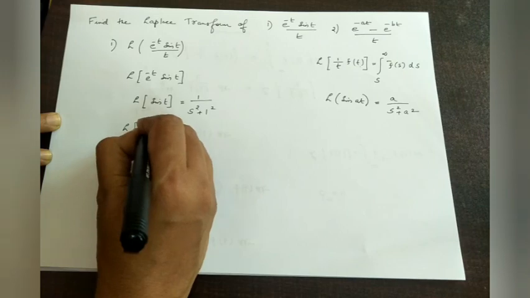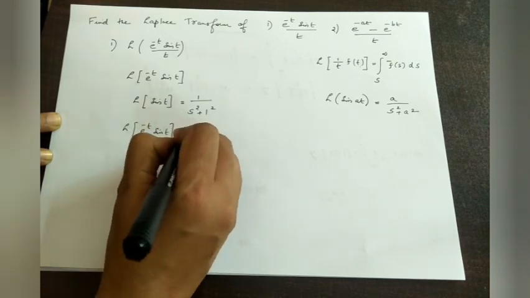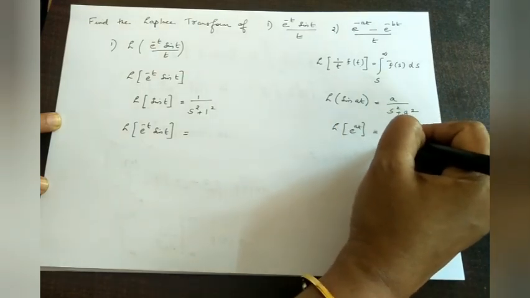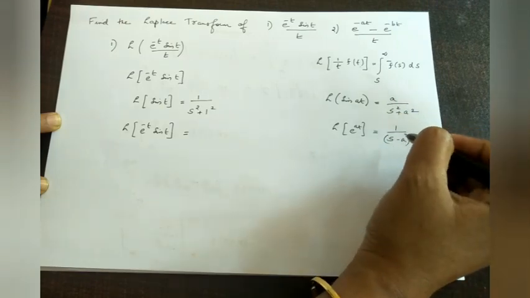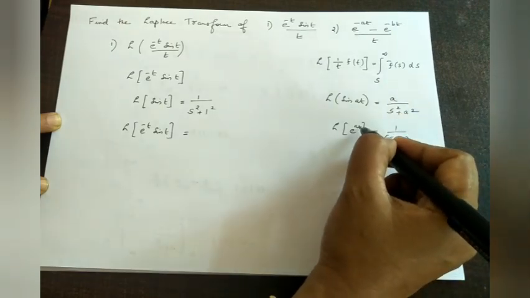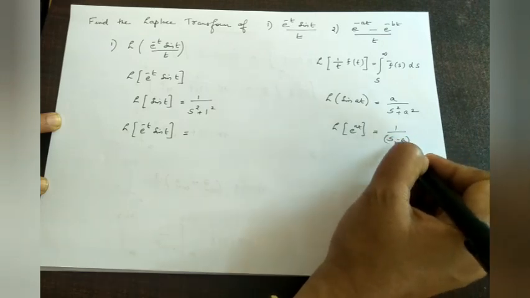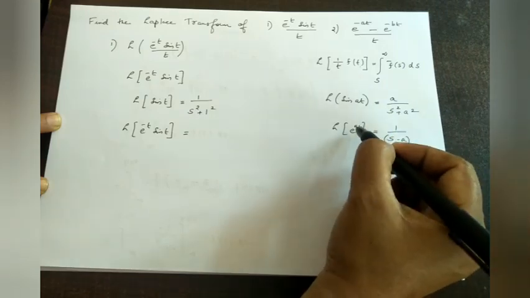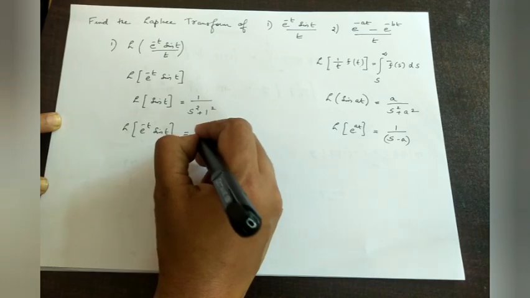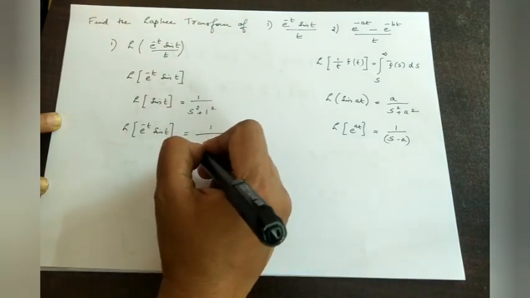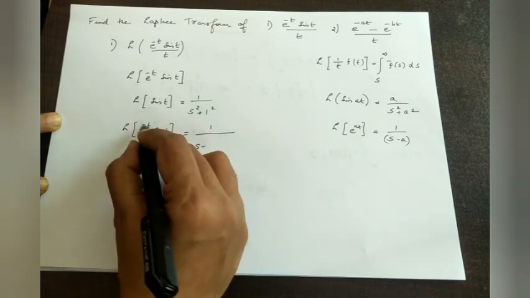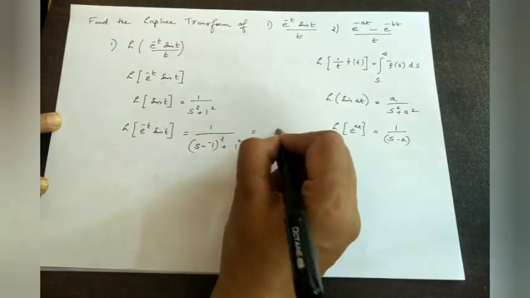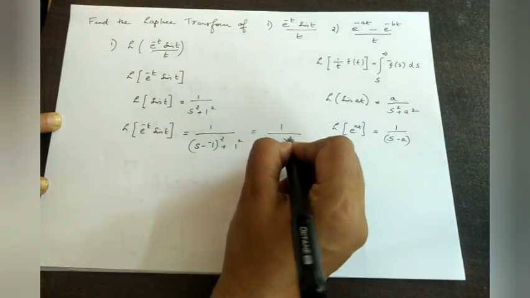Laplace transform of e raised to minus t sin t. Laplace transform of e raised to at means 1 by s minus a. You have to remember this formula. In the place of s, whenever e raised to at comes, we have to put s minus a. Therefore here we substitute s by the corresponding s minus a. Here a is minus 1, plus 1 square, that is 1 by s plus 1 the whole square plus 1.